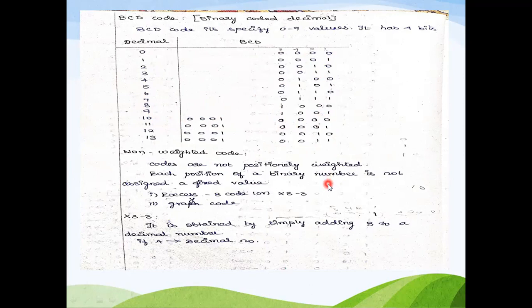So what we want to understand is that BCD number is, you can have the values only from 0 to 9 because it is binary coded decimal.